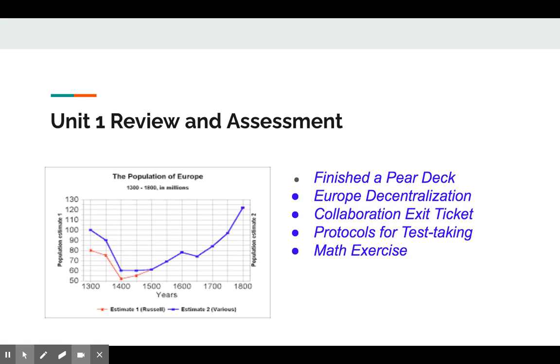We finished up a collaboration exit ticket because we did a lot of collaboration last week and at the beginning of this week. We went over the protocols for test taking, particularly because you're going to be taking the test in Zoom. And you may remember that we also analyzed this population map of Europe, and we were trying to figure out what some of the trends were that we observed on this graph.